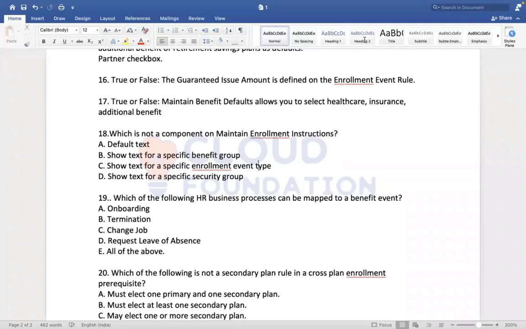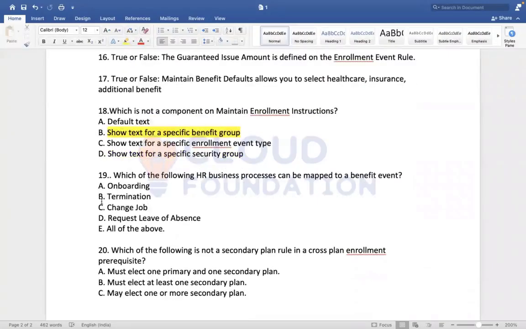This is based on the group only. That's the right answer. It's completely based on benefit group. For all employees, we can show it. And event type we don't use in the enrollment instructions. It is based on the benefit group.